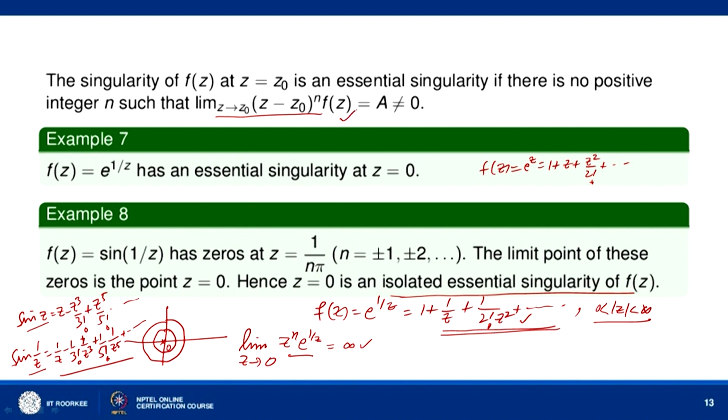and we can also use this definition. If you multiply sin 1 by z by z to the power n and take the limit as z tends to 0, no value of n, howsoever large you take, will ever give you a non-zero finite quantity as its limit. So, sin 1 by z has an isolated essential singularity at z equal to 0.